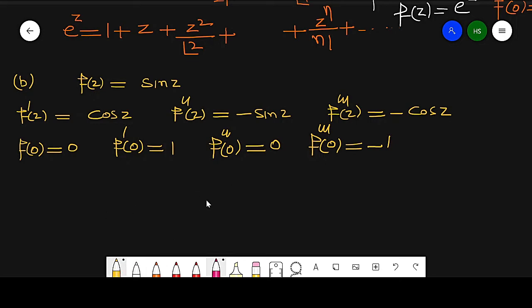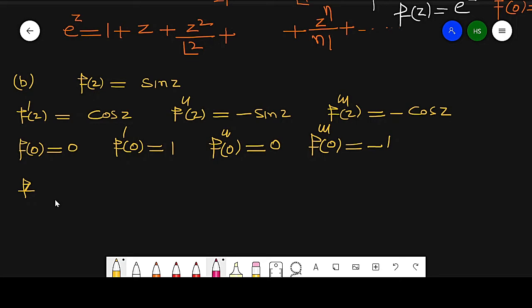Continuing the process, for the nth derivative at the even derivatives its value is 0, and at the odd ones its value alternates in sign. So the (2n plus 1)th derivative at point 0 is minus 1 to the power n.